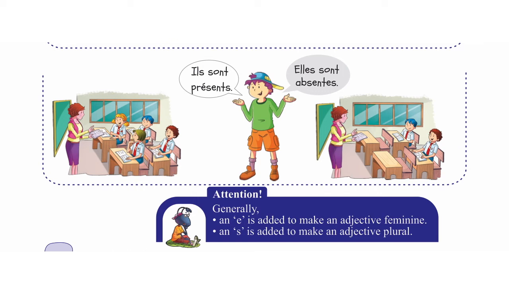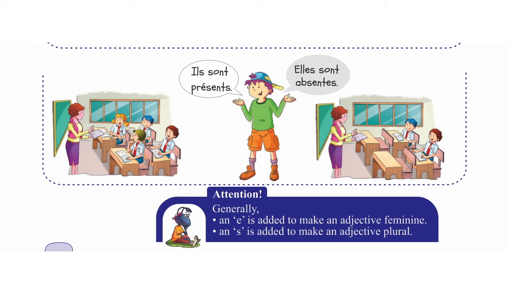Here is a note given here. Attention. Generally, an E is added to make an adjective feminine, and S is added to make an adjective plural. Like, je suis petite. When you want to make it for a feminine person, you have to add E here.